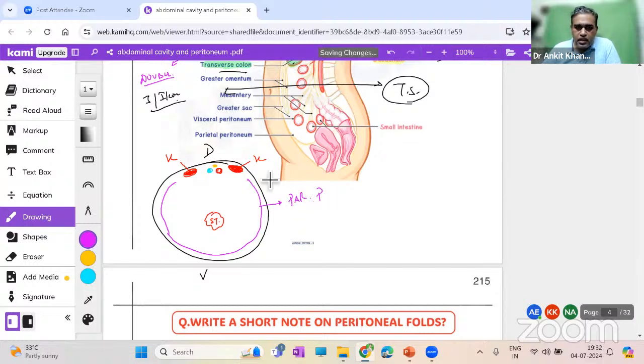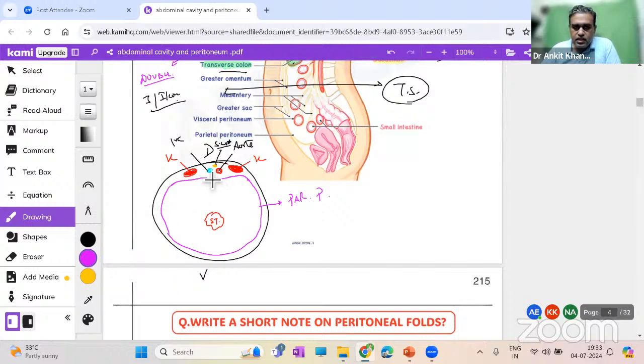You can see this parietal peritoneum is covering the kidney, the aorta and the IVC from the front. So these organs, along with the spinal cord and vertebrae, are all behind the parietal peritoneum. They are retroperitoneal.